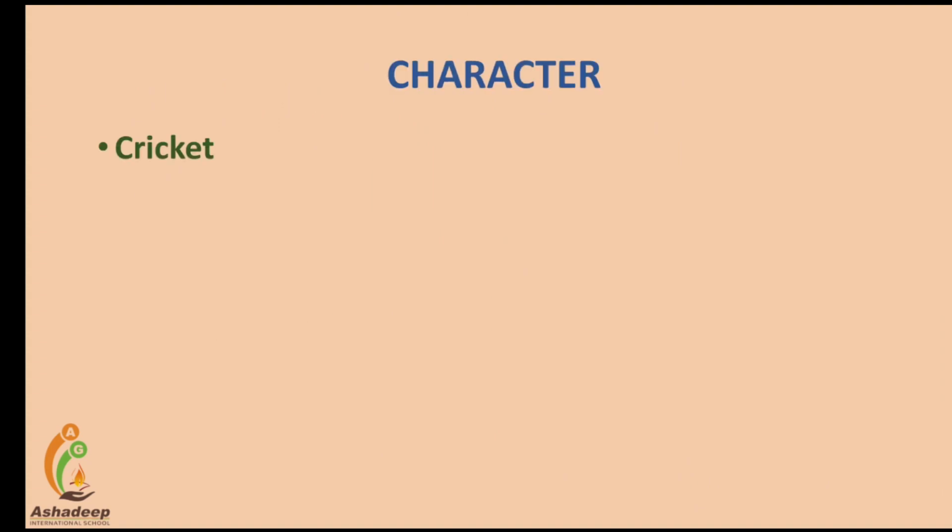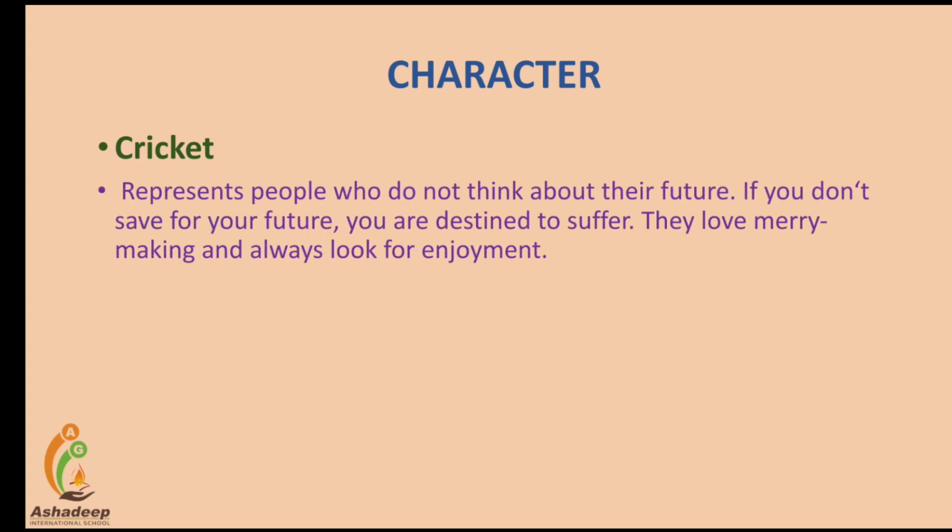Now, there are two characters given in this poem. One is the cricket. It is an insect, but it gives a beautiful message to the people of society. It represents those kind of people who don't think about their future. It means they are not worried about their future. They are living only in their present.